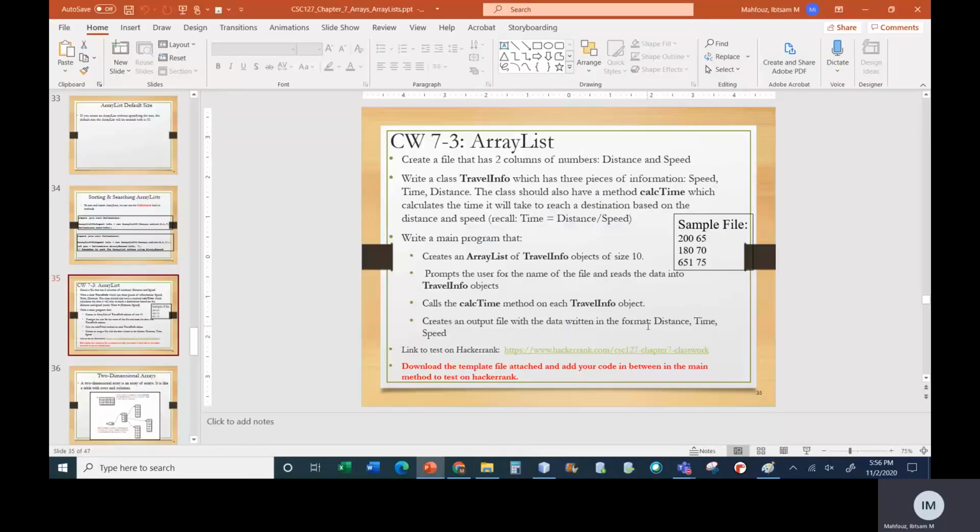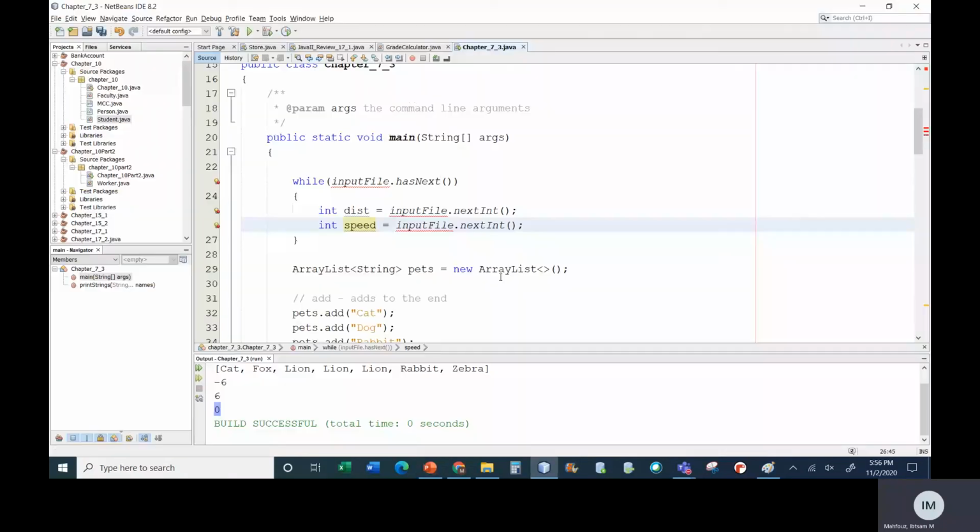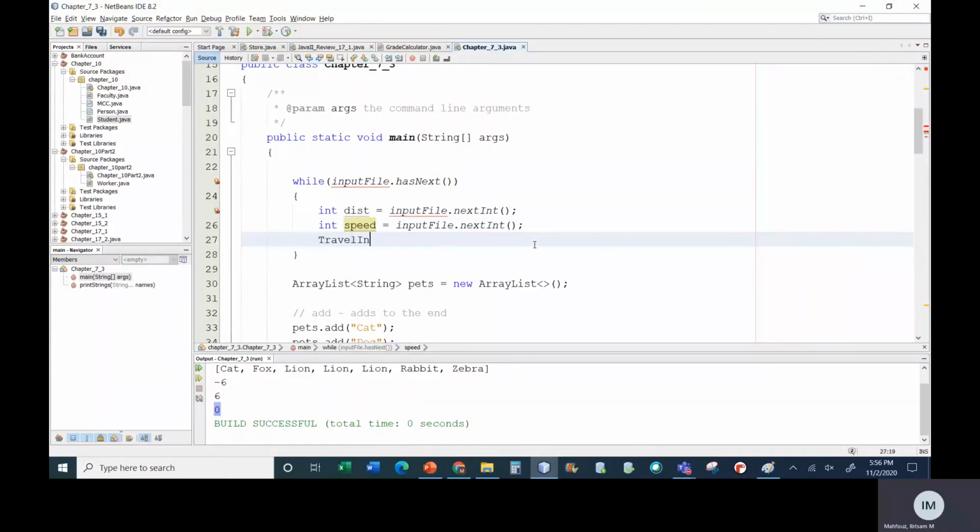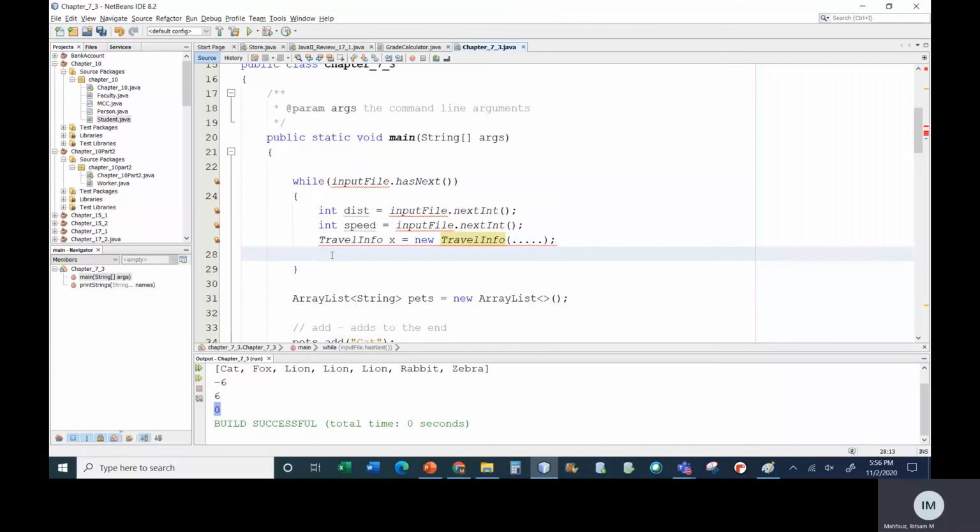Now what are you going to do with those 2 numbers? You are going to create a TravelInfo object out of them. So you're going to say TravelInfo, let's say x equal new TravelInfo, and you're going to pass in the information to the constructor. Once you realize what constructor you need, go up and write it. Now what am I going to do with this TravelInfo? I'm going to add it to an array list. So whatever your array list is called, you're going to call add and add this object to it.